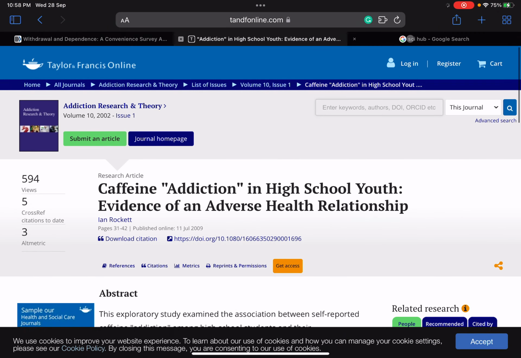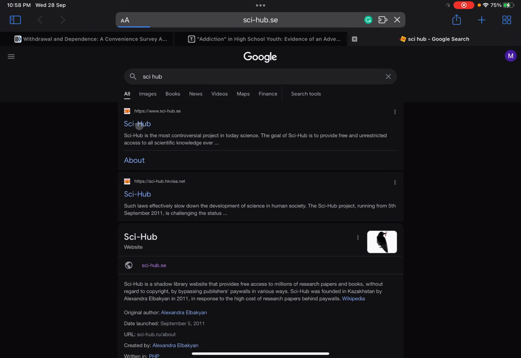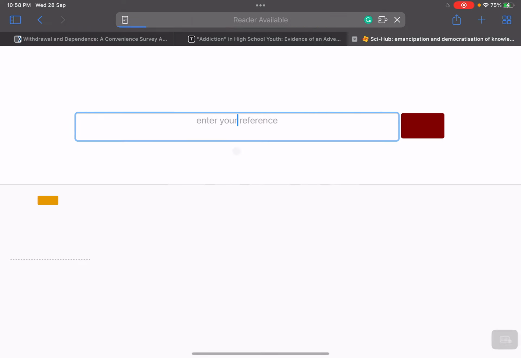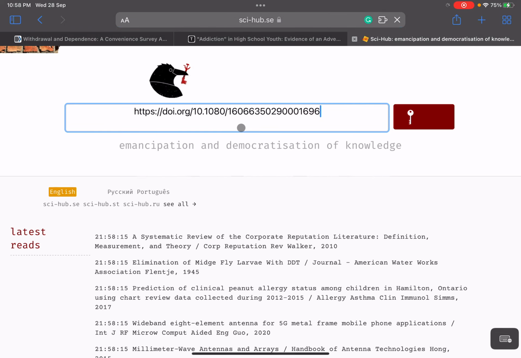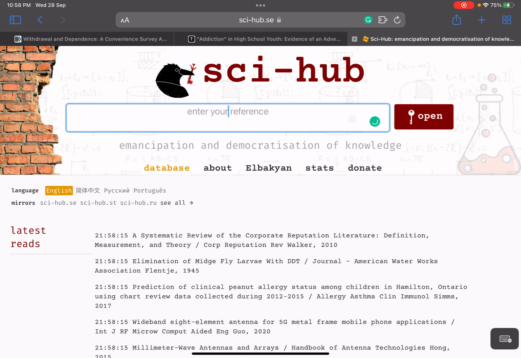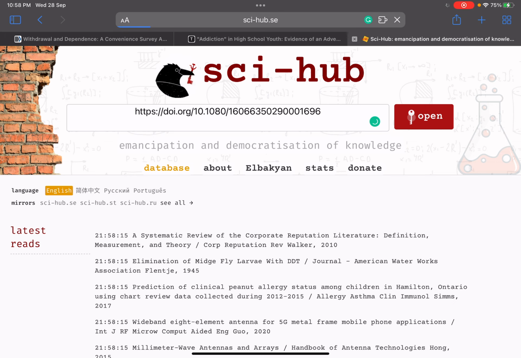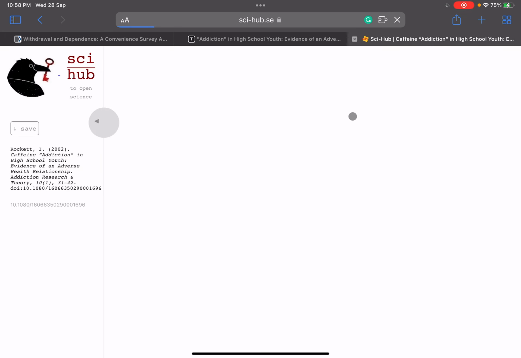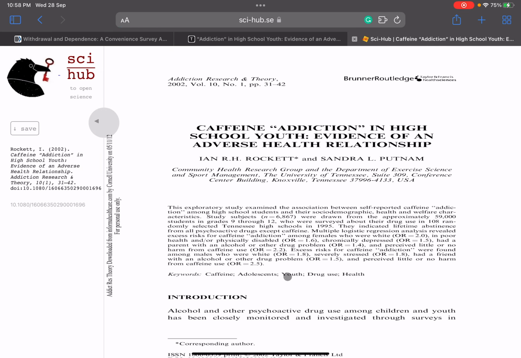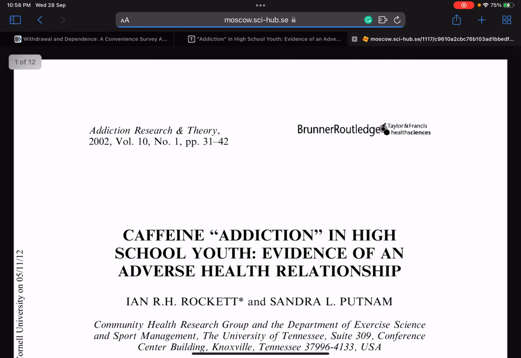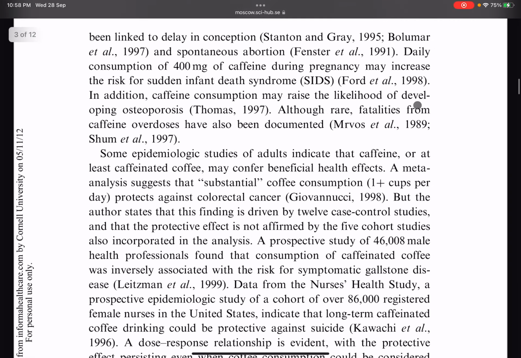Now go to Sci-Hub, which is like a tool where, when you can't buy anything, you just find a loophole. Paste it, see whether it's available in the database or not, and yes, it is available. See, the whole article that was paid, now you get it for free. Save it, and you got the article.